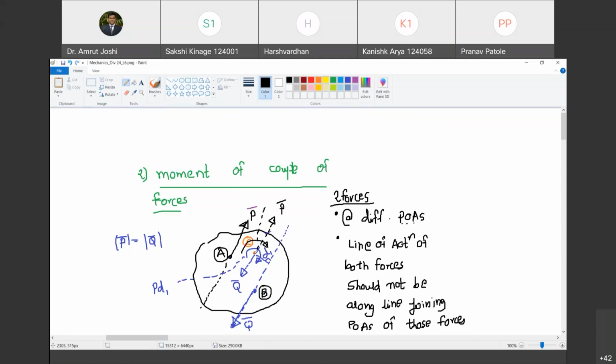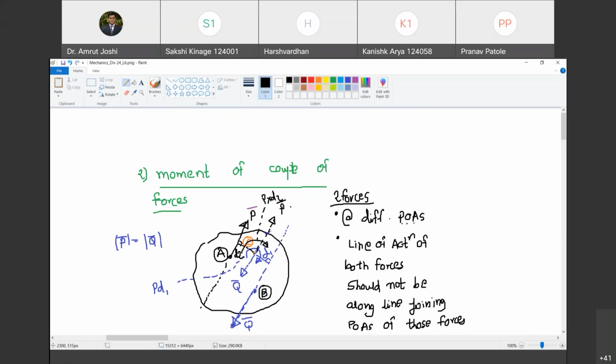So to know the magnitude of that moment, I will have to drop a perpendicular on the line of action of P bar. I will call that distance d2 and that magnitude will be P into d2. Do you agree with me? Yes, sir. Now, what can you say about d1 and d2?